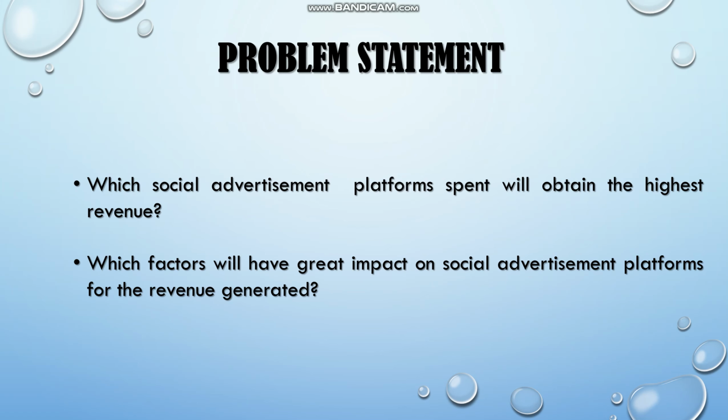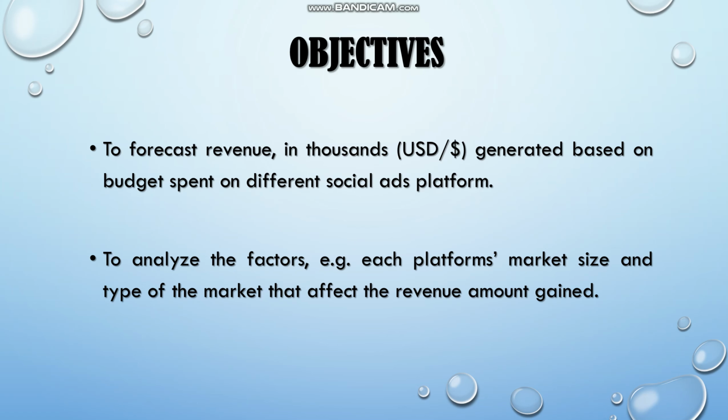So the problem statement for this project is which social advertisement platform spend will obtain the highest revenue, and which factors will have the greatest impact on the social advertisement platform for the revenue generated. The same goes for the objectives, because we need to forecast revenue in thousands of USD generated based on budget spent on different social ads platforms, and to further analyze factors, for example, each platform's market size and type of market that affect the revenue amount gained.